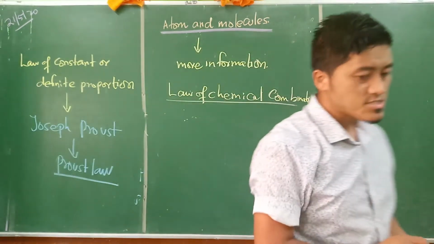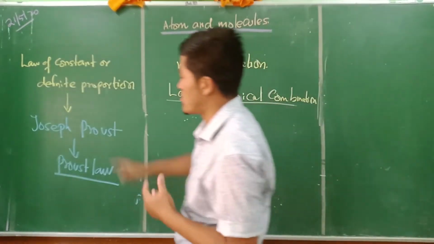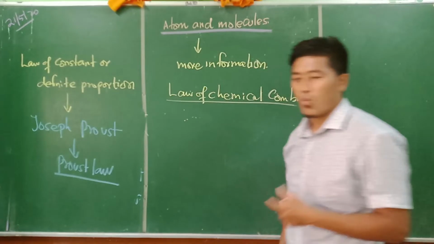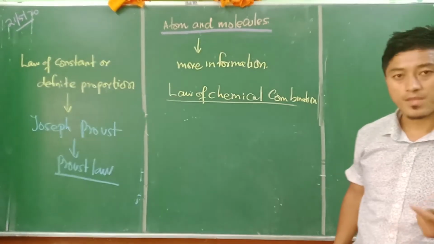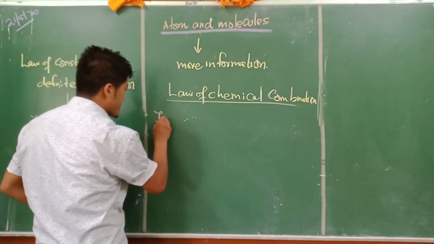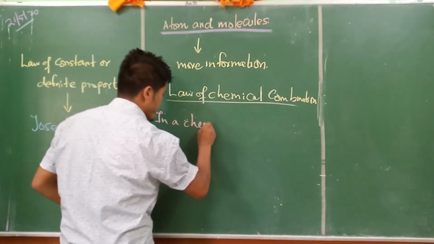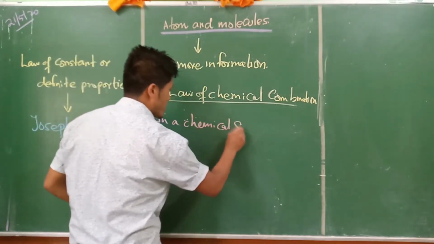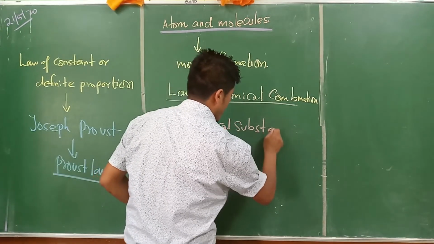Okay. So now, in this law of constant or definite proportion, what we need to understand is the statement: in a chemical substance, in a chemical substance